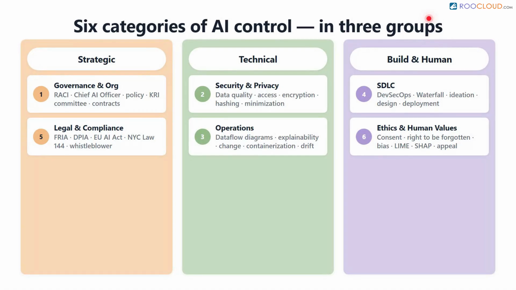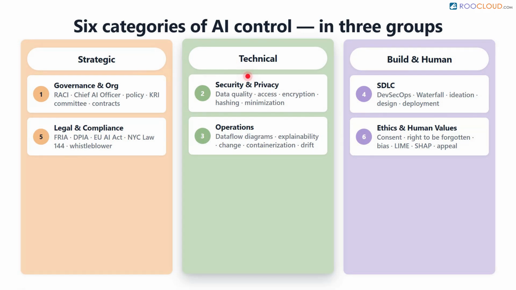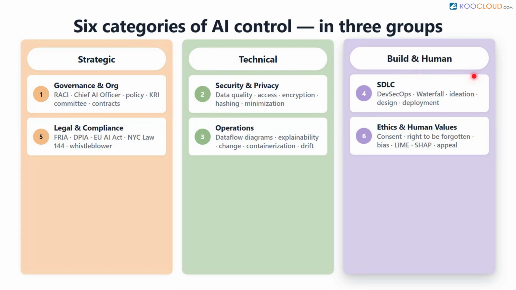To wrap things up, we have thoroughly explored the 6 domains of controls required for a healthy technological ecosystem. We covered top-down organizational governance, deep technical privacy protocols, the daily maintenance of operations, the structured phases of system development, strict adherence to legal mandates, and the paramount importance of human ethics. Remember, no single department owns all these responsibilities. The true value of an audit is validating that these diverse, overlapping controls are actually functioning together in harmony to mitigate risk.